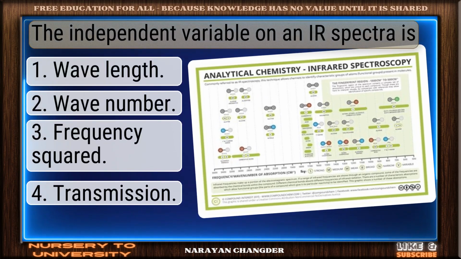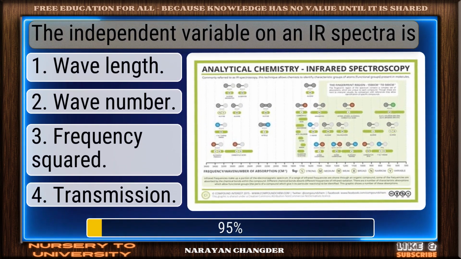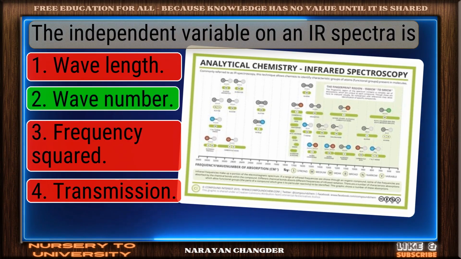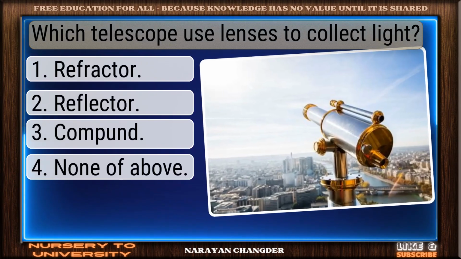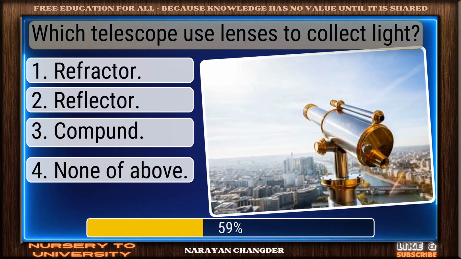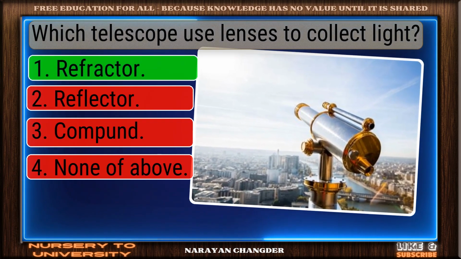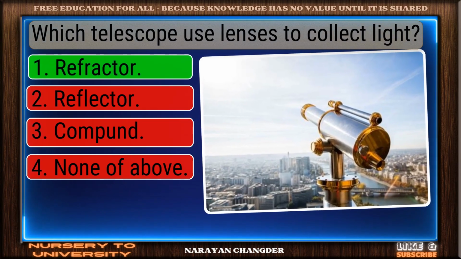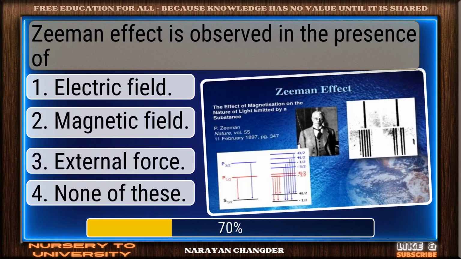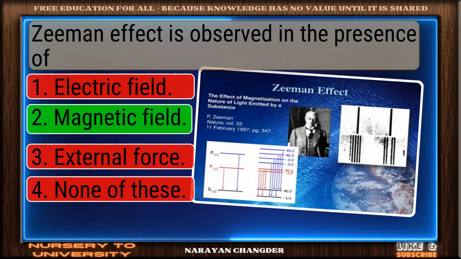The independent variable on a spectra is? Smart move. Wave number is an accurate answer. Which telescope uses lenses to collect light? Well reasoned. Refractor is the correct choice. Zeeman effect is observed in the presence of. Good thinking. Magnetic field is the right answer.